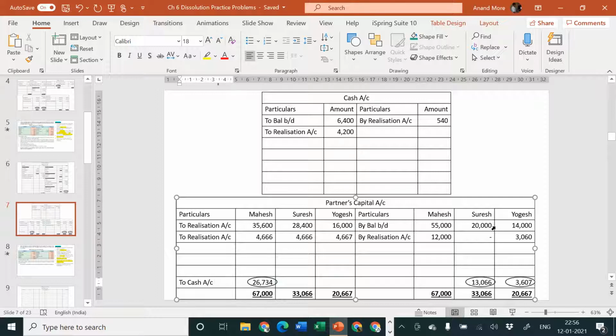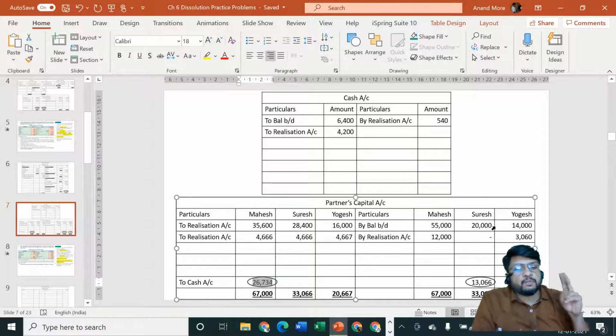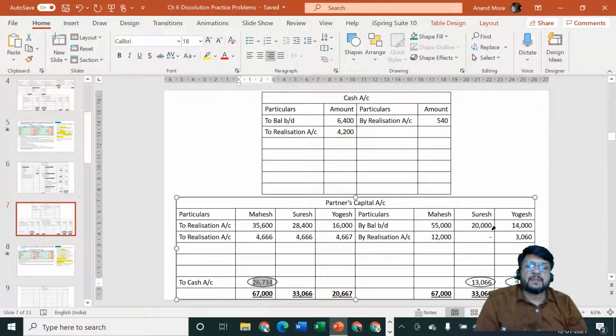The firm does not owe him anything. In reality, the firm was owing him only rupees 20,000. The firm should have repaid him only rupees 20,000, but he has already taken over assets of rupees 28,400 plus he has suffered a loss of rupees 4,666 because of the partnership firm. That means he has already received assets or loss worth rupees 33,066 in place of 20,000. So he has already received extra. He should bring it back from his private property.